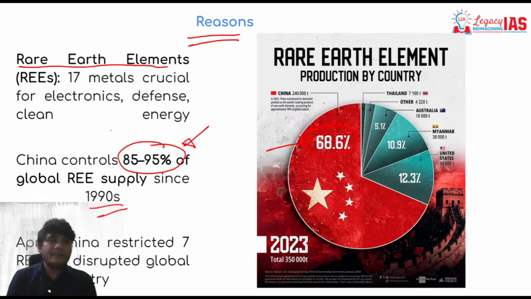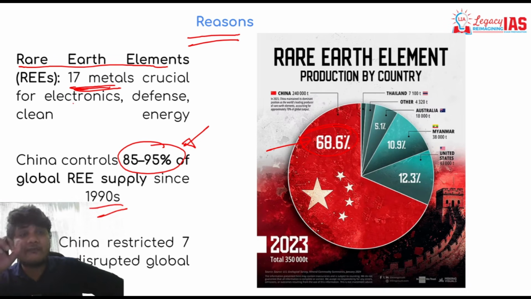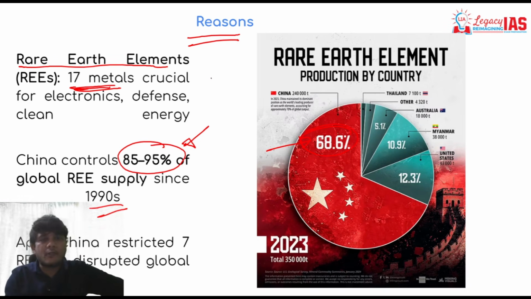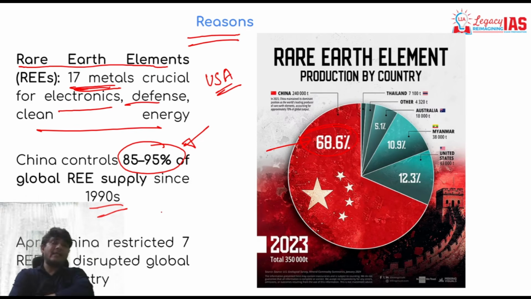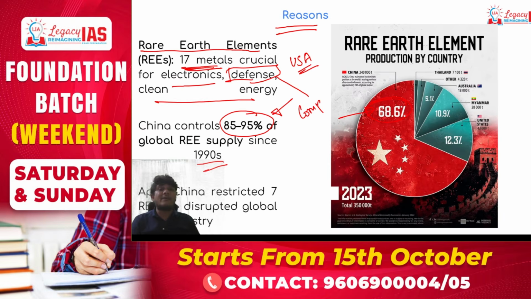At the same time, there are certain 17 metals, these rare earth elements, which are very crucial for the United States of America, for its electronics, defense as well as clean energy advancement. As a result, since they are important for electronics and specifically for defense, it becomes a compulsory import for the USA.